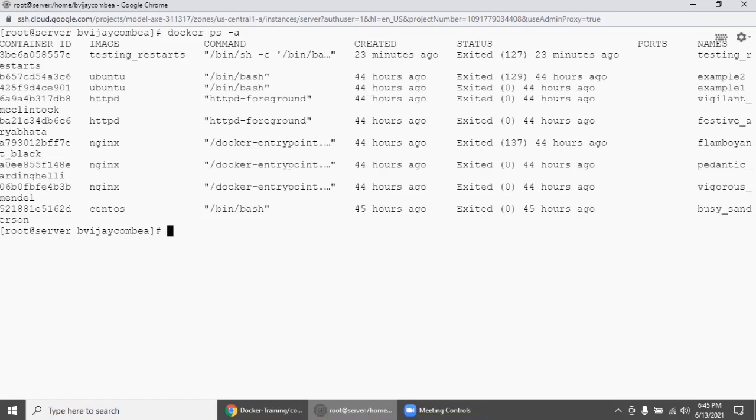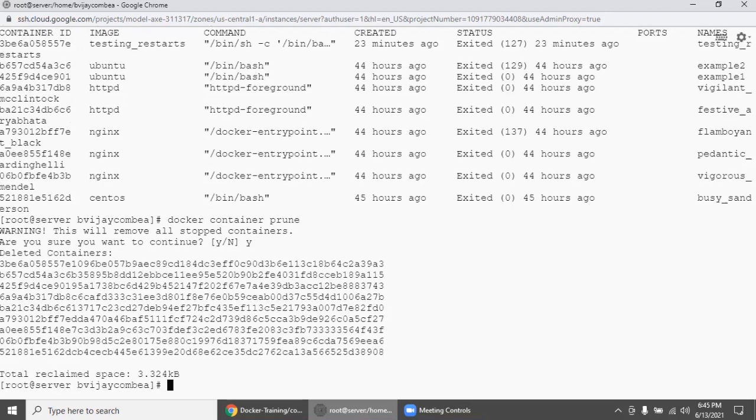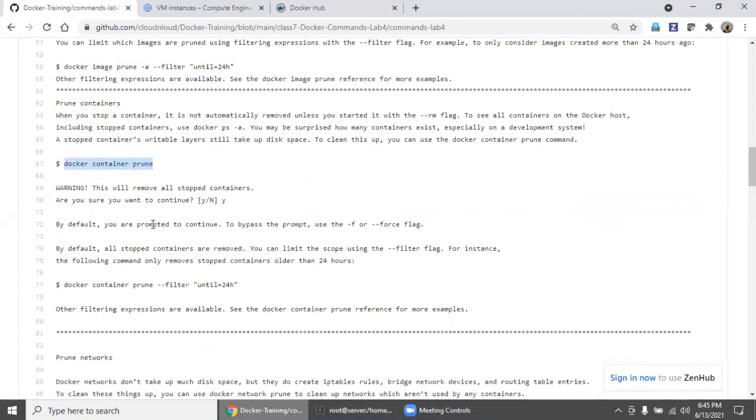So again, we will run this container prune. Yes. Now we will run the same command again. See here, because there is no container up and running, right? All containers are in not running state, correct? So it got cleaned up. So this command also will be very useful.